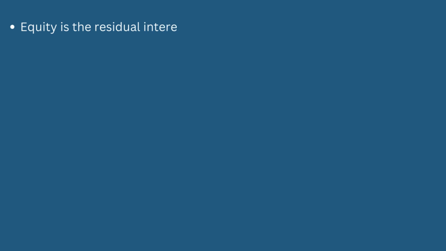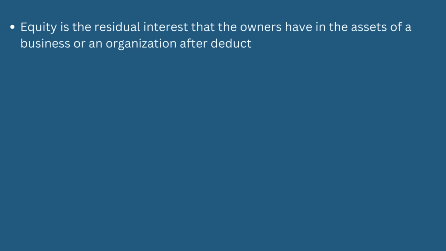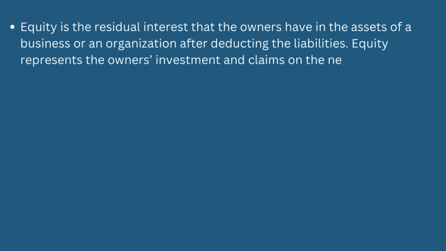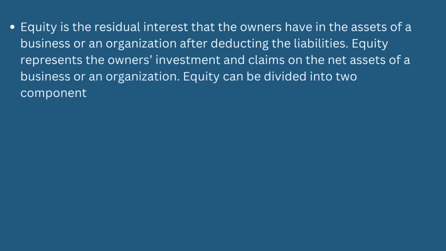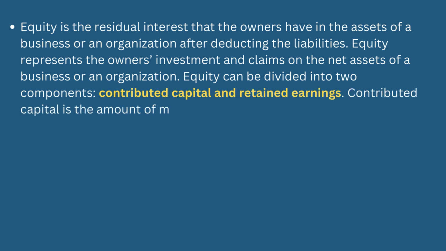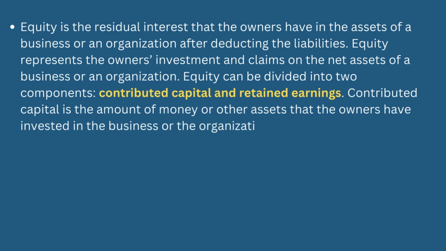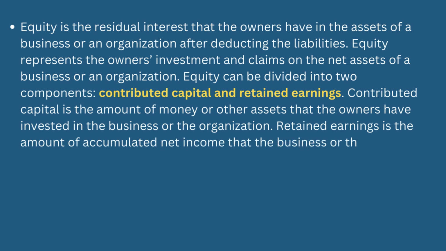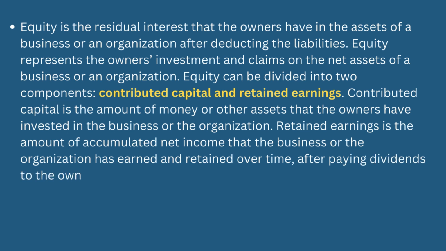Equity is the residual interest that the owners have in the assets of a business or an organization after deducting the liabilities. Equity represents the owner's investment and claim on the net assets of a business or an organization. Equity can be divided into two components: contributed capital and retained earnings. Contributed capital is the amount of money or other assets that the owners have invested in the business or the organization. Retained earnings is the amount of accumulated net income that the business or the organization has earned and retained over time, after paying dividends to the owners.